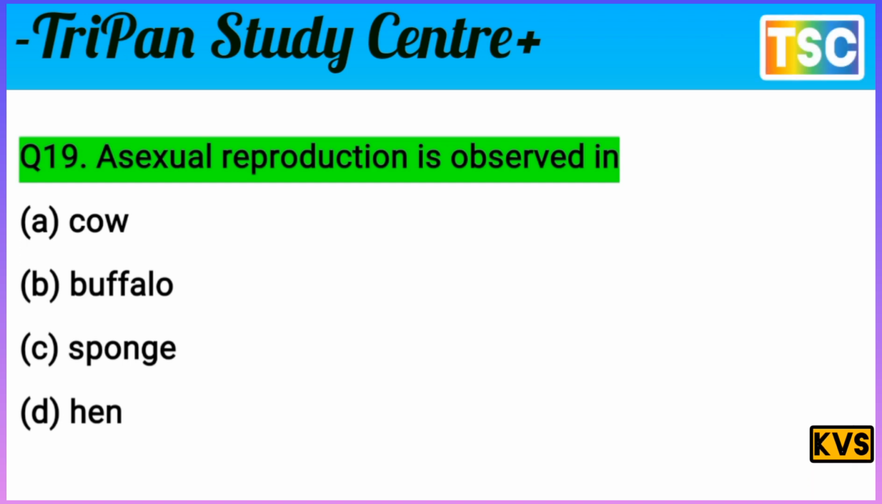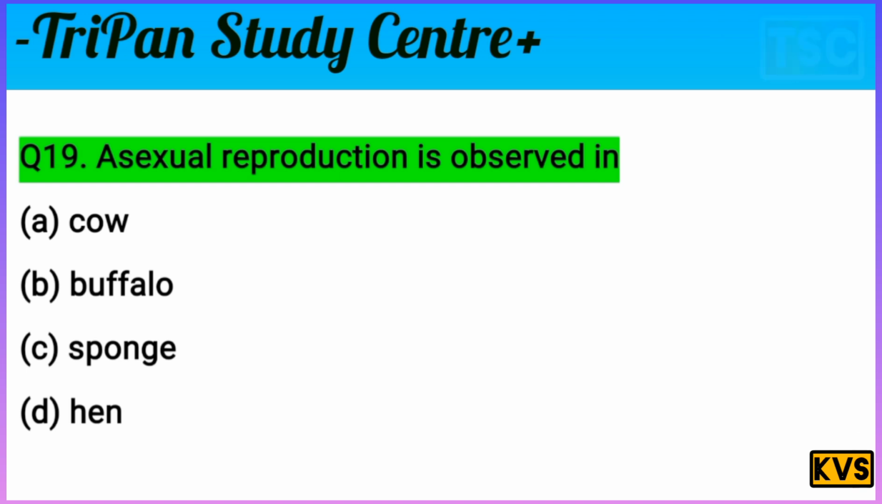The question is clear here. Asexual reproduction is observed in. You know that cow, buffalo, these are the same types of animals. There is an animal category, and the animal categories show sexual reproduction here, and the hen also. It means the only option is C. Remember here, option C, sponge, is correct. Asexual reproduction is observed in a sponge. Option C is correct for this question.